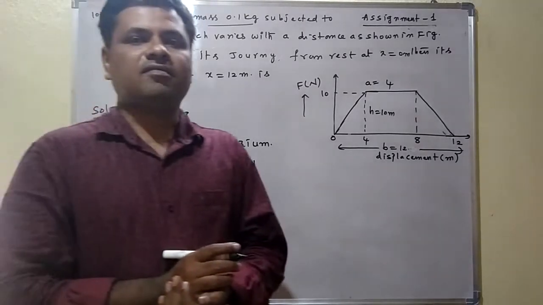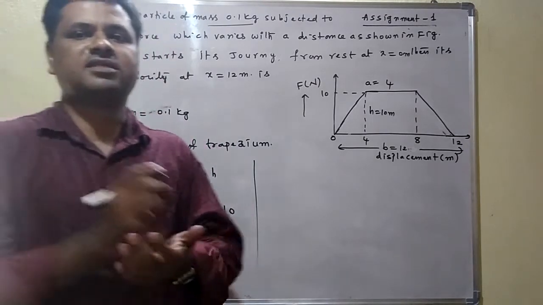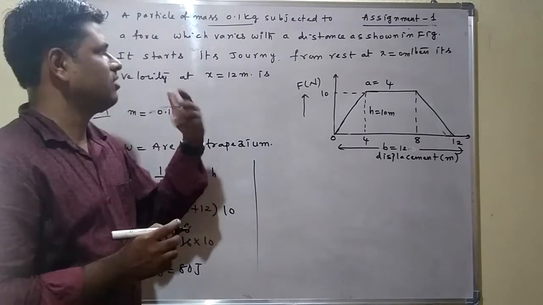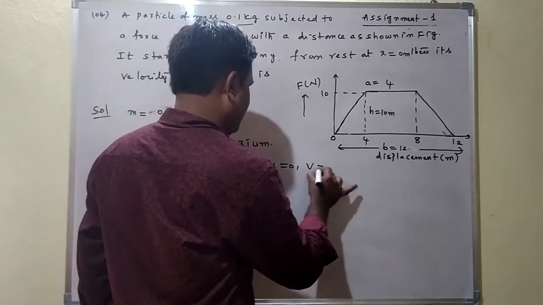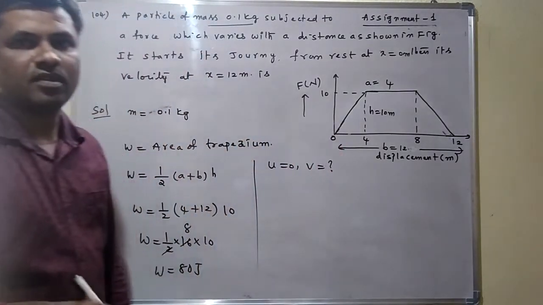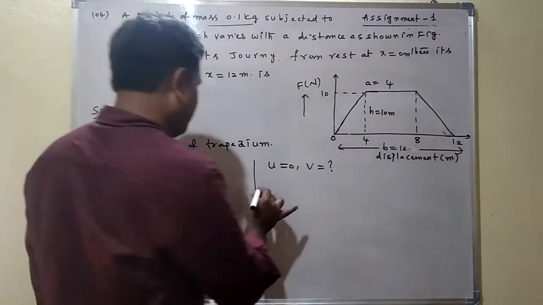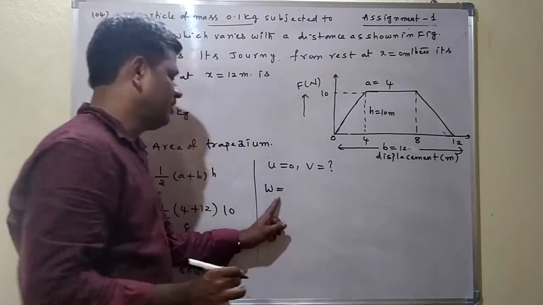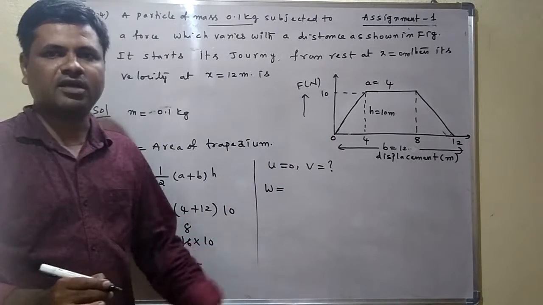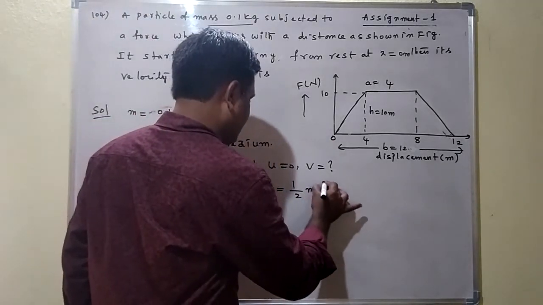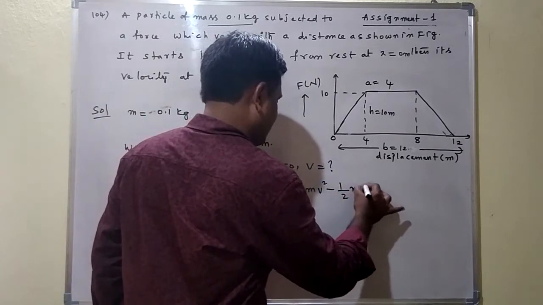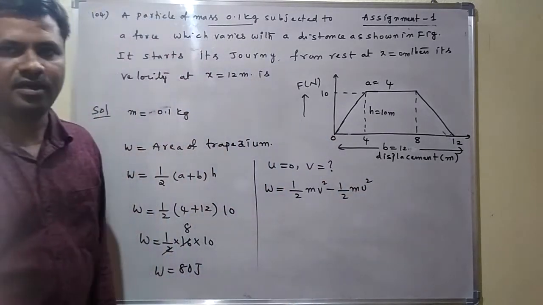But velocity at x is equal to 12, the final velocity, they are asking. The particle starts at rest, rest means initial velocity is 0. But final velocity is how much they are asking. We apply the work energy theorem. According to the work energy theorem, work done on the body or particle is equal to change in the kinetic energy. Change in kinetic energy means final kinetic energy minus initial kinetic energy.